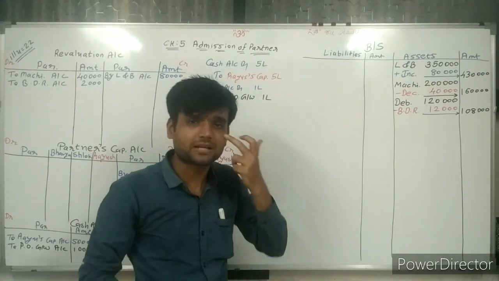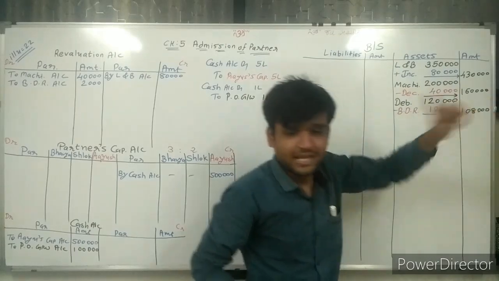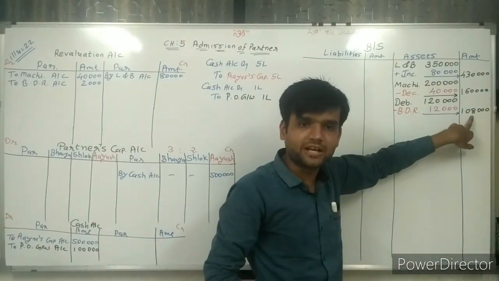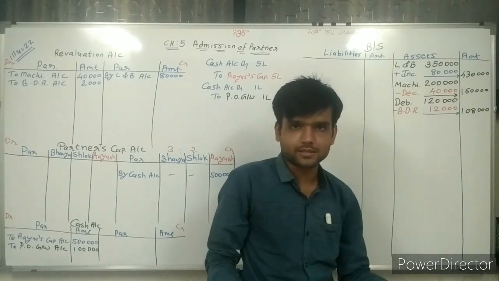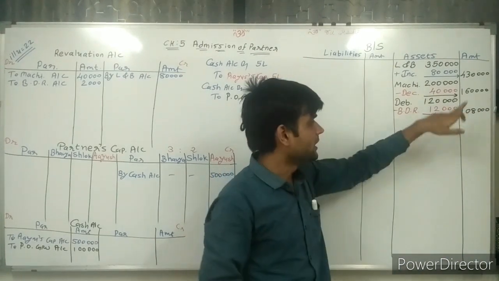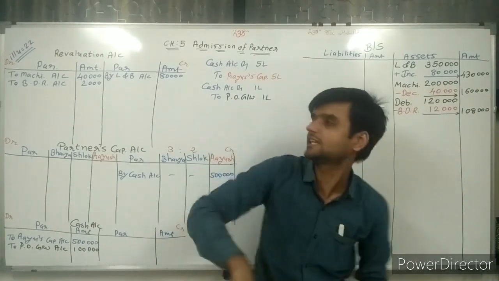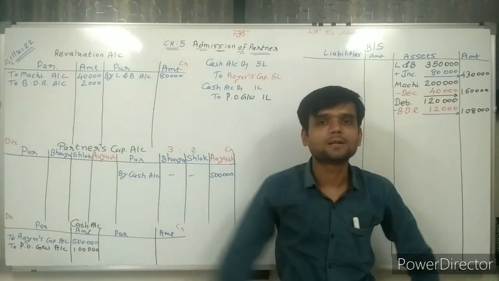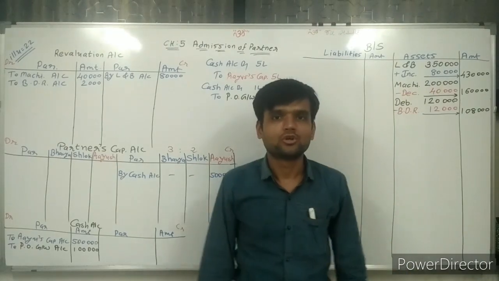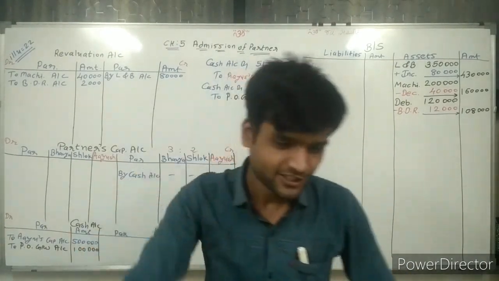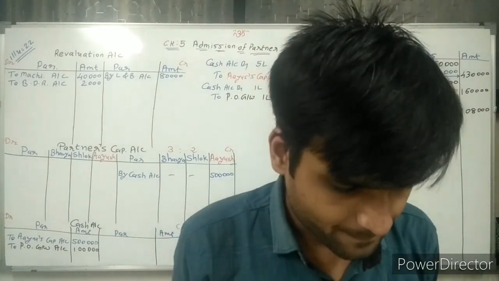And if you compare the asset, the outer side asset given to you is 1,10,000. Now asset becomes 1,08,000. So from 1,10,000 to 1,08,000, 2,000 rupees decrease in asset. And asset decrease means debited to revaluation account.